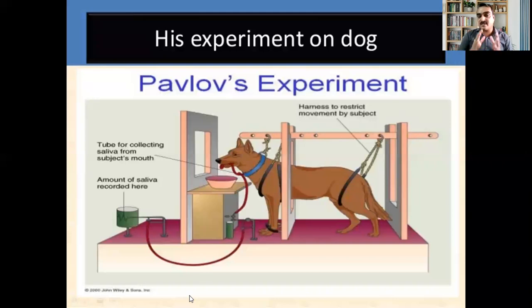Later what happened, when the bell along with food is provided, when the dog heard the sound of the bell, along with that, whenever the dog used to hear the sound of the bell, the dog used to be received with some sort of food or the meat. So the same process was continued for number of times, like ringing of the bell, production of the sound, and providing the food, meat powder. So this was continued for number of times.